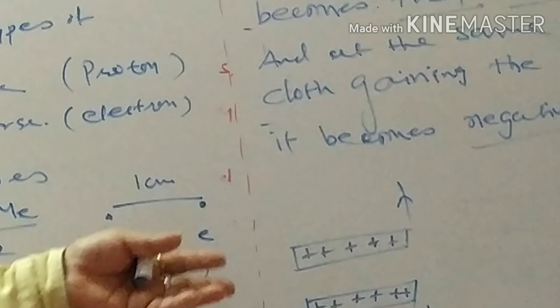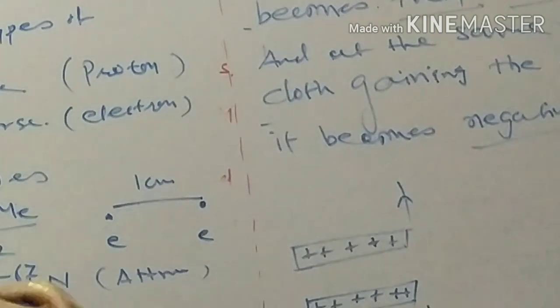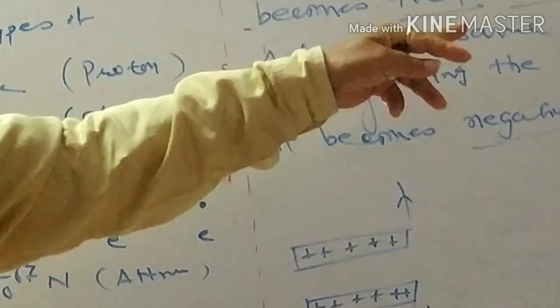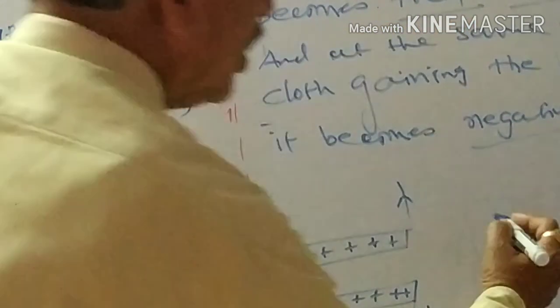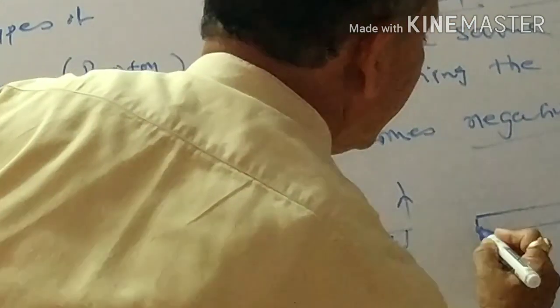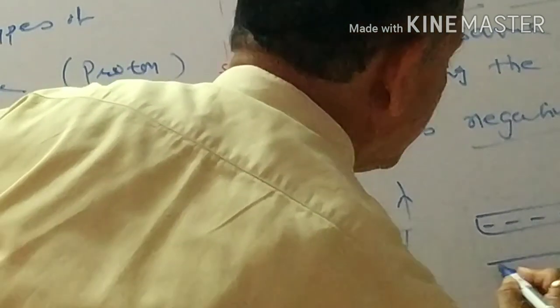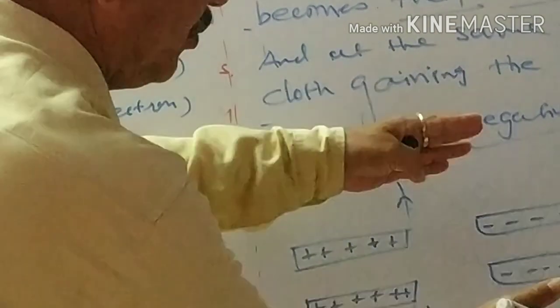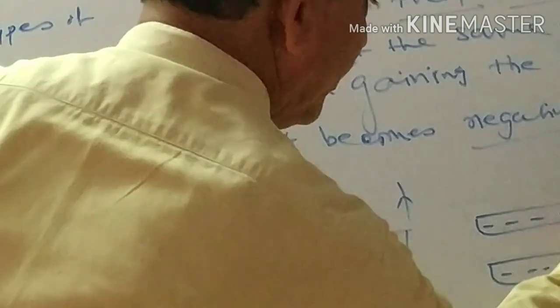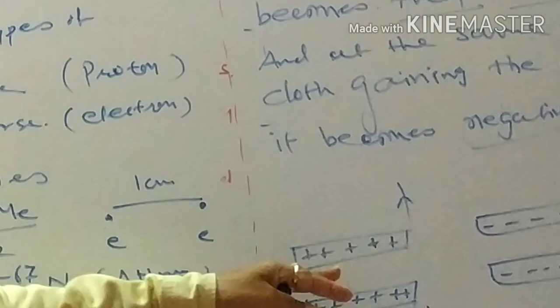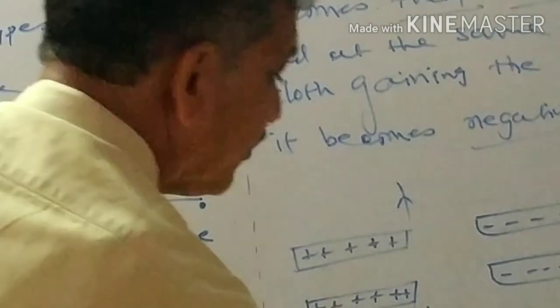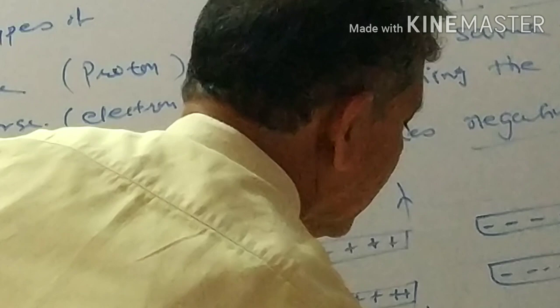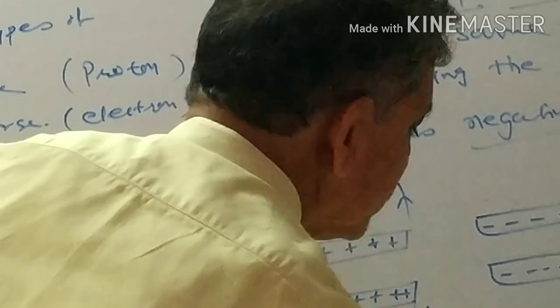On the other side, if you take a plastic rod and rub it with silk material, then the plastic rod becomes negatively charged because it gains electrons. Another plastic rod is also rubbed with silk material, and it also gains negative charge. Now if you bring them close to each other, again there will be a force of repulsion. But if one glass rod and another plastic rod are brought very close to each other, where one glass rod has positive charge, another